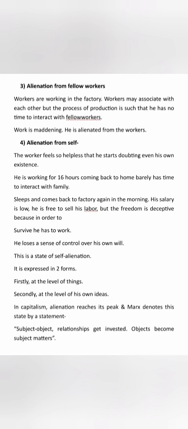He keeps on doubting himself: why am I here even? He is working for 16 hours daily, coming back home extremely tired, and has no time to interact with family. He just comes home, eats and sleeps, then wakes up and goes to the factory in the morning.